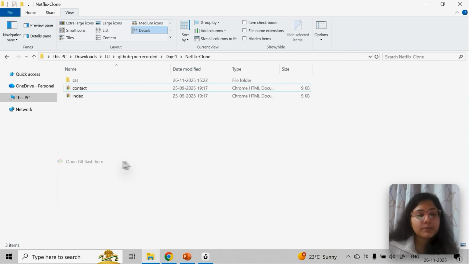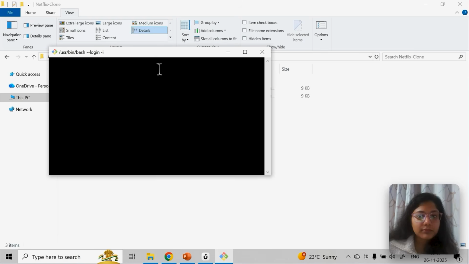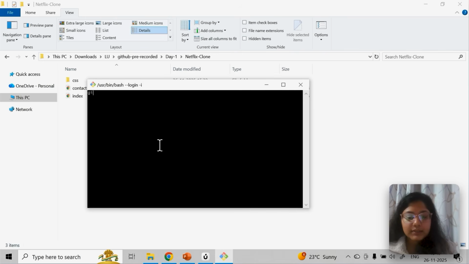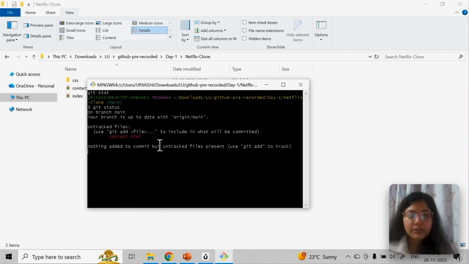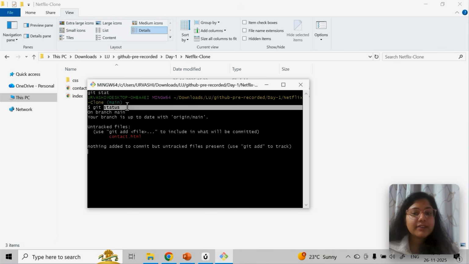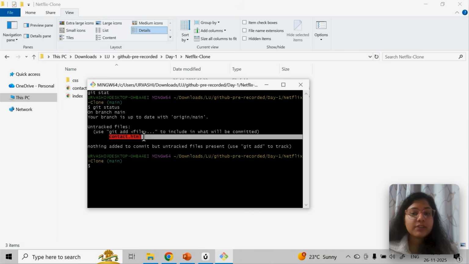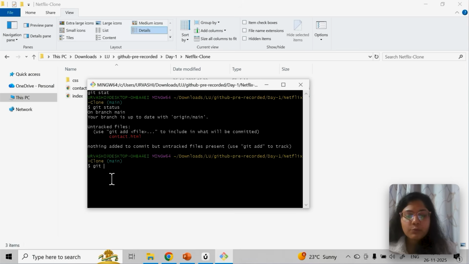Okay, so now let's say I've made some changes. I'll open git bash here again and say git status. If you run git status, it tells you what changes have been made. You can see contact.html is a new file which is added. Now there are two options: I can do git add dot for all the files, or I can just say git add contact.html, whatever the file is. So now this file is added.